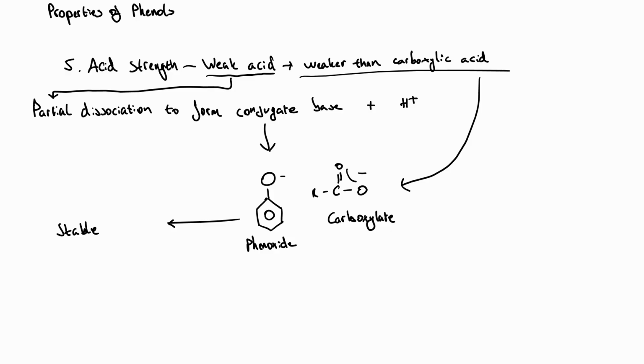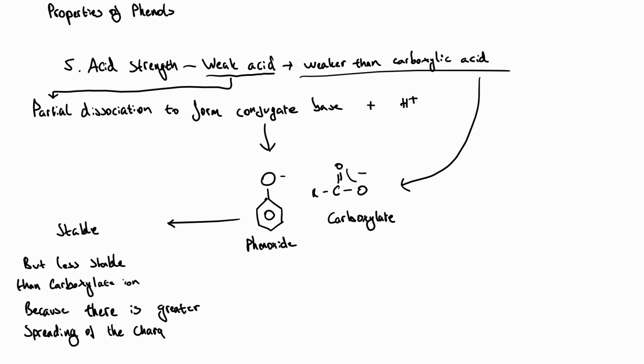The key part of that though is the carbon atoms are lower in electronegativity. So that negative charge still lies more towards the oxygen because those carbon atoms can't pull that negative charge as well. So in phenoxide, charge is actually spread less than in carboxylate. And so that's why we say that phenoxide is less stable than carboxylate, because there was greater spreading of the charge in that carboxylate ion. So phenol is going to be that weaker acid.